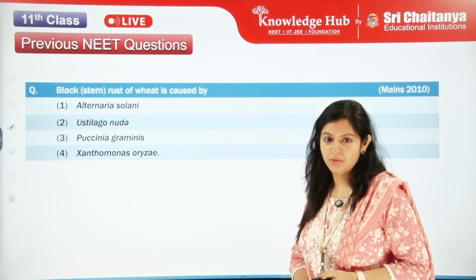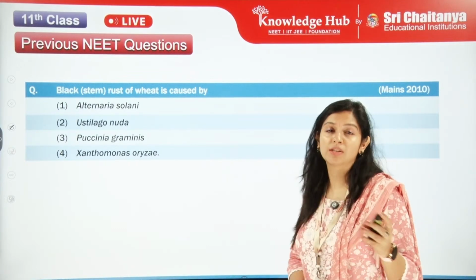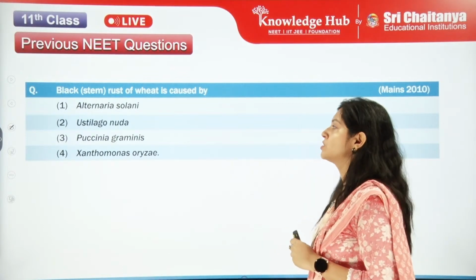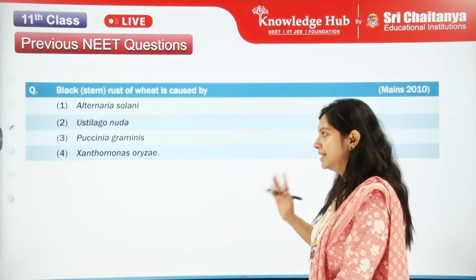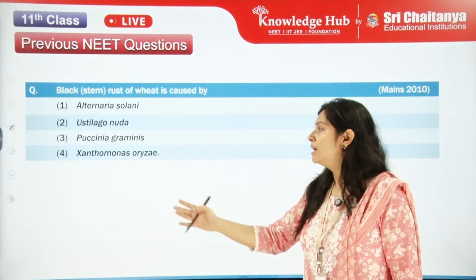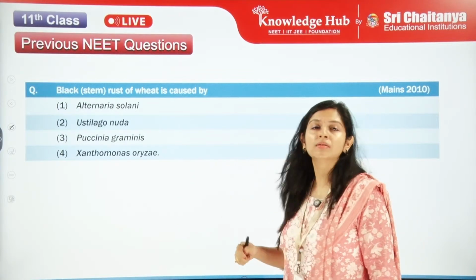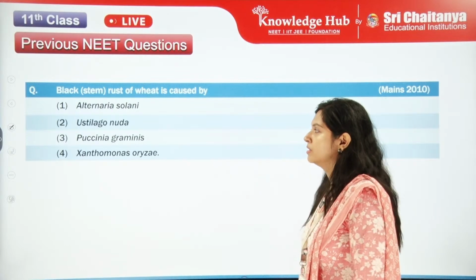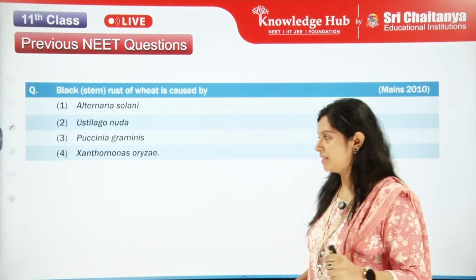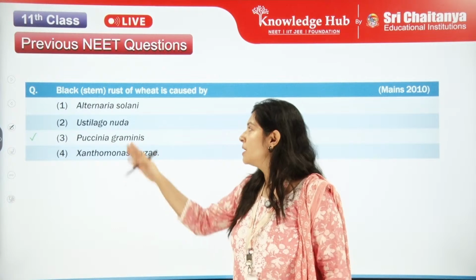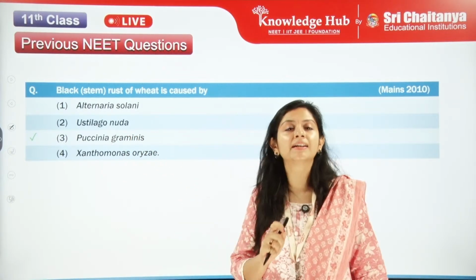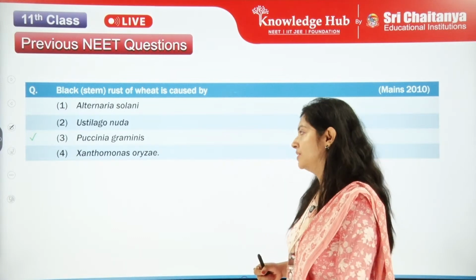Black rust of the wheat. This is also called stem rust. Black rust of the wheat is caused by which fungi? Alternaria, Ustilago, Puccinia graminis, or Xanthomonas oryzae. I hope this is discussed also in the class. The correct answer is Puccinia graminis tritici. This is causing the black rust of the wheat.